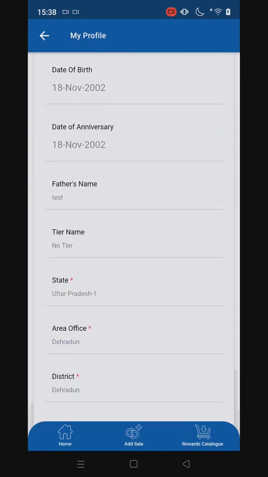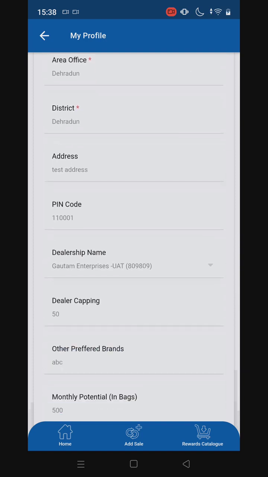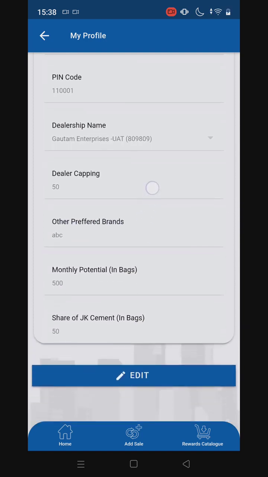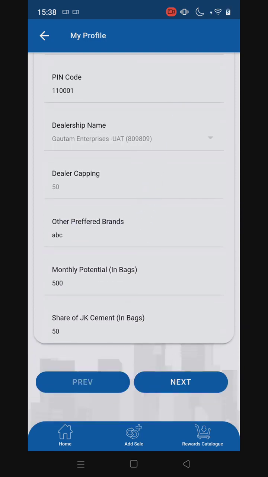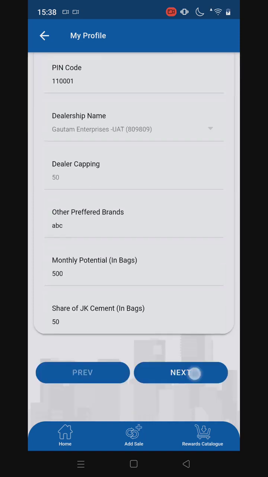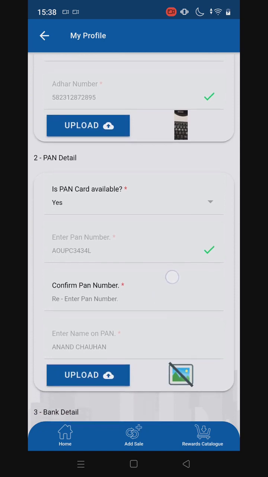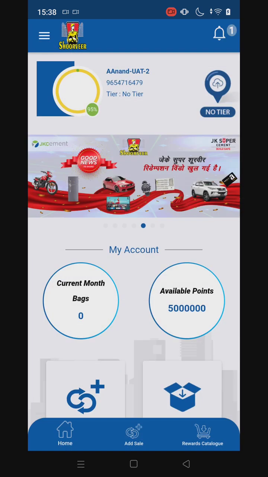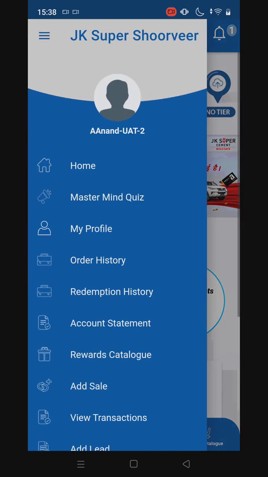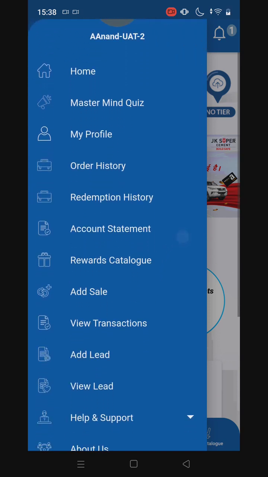Okay, then I can see the list of details. I can edit the profile. All the pre-filled details will come over here. Then let's go to the account statement.